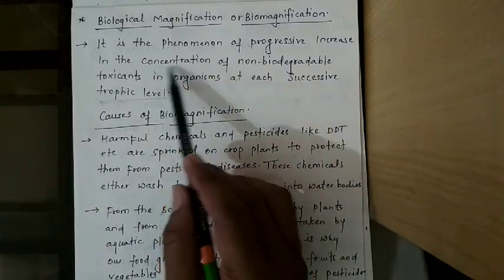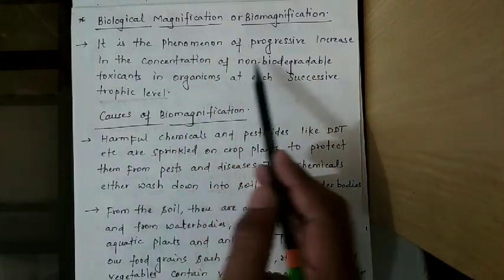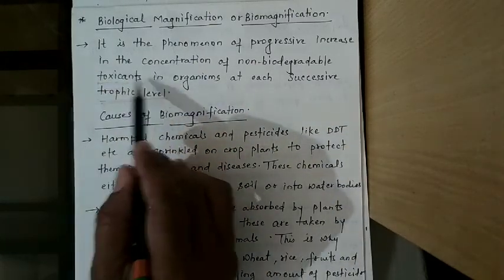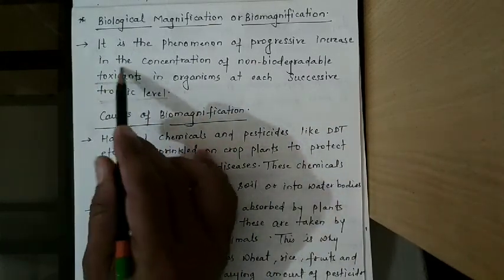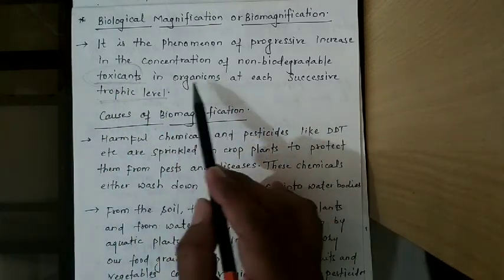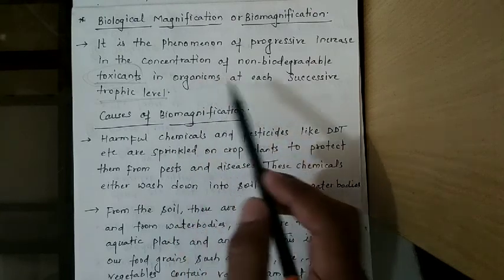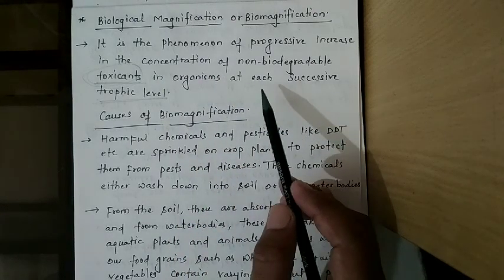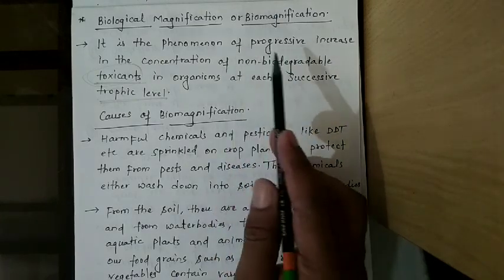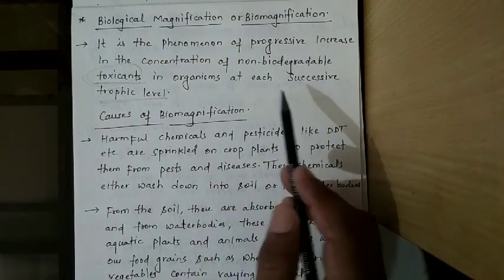So the concentration of non-biodegradable toxicants, meaning toxic, very poisonous substances, goes into each organism at each successive trophic level. So it reaches each trophic level. This phenomenon is known as biomagnification.